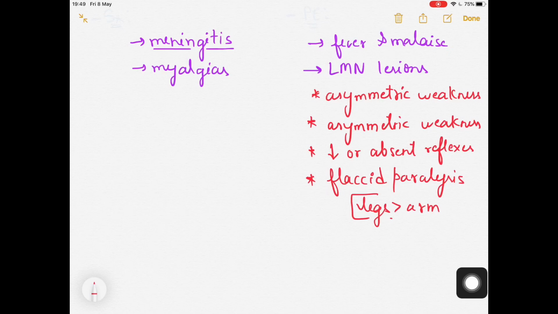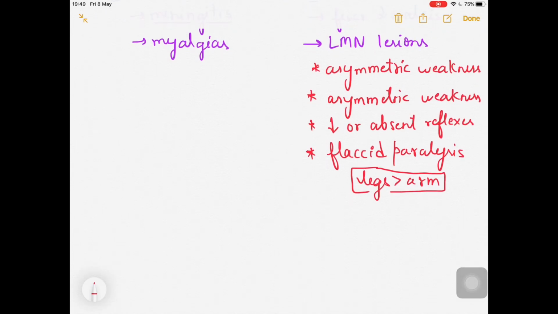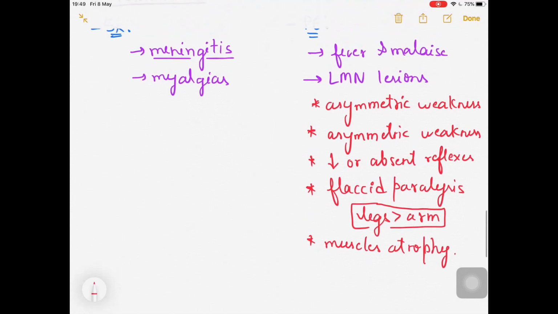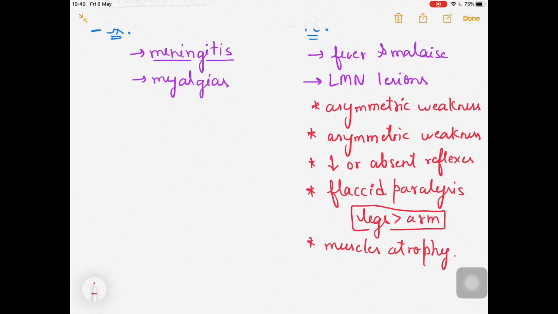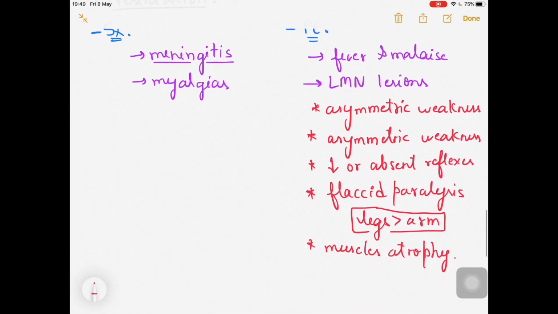Fine, so that is important, which you need to remember over here. Other than that, there can be atrophy of the muscles and all these things. So these are the main signs which you can understand from, and this will be enough to make a diagnosis of poliovirus. Right, so this is the presentation part of the poliovirus.